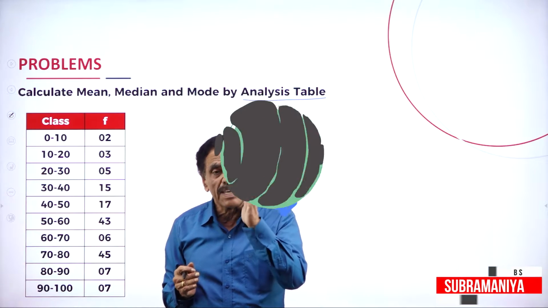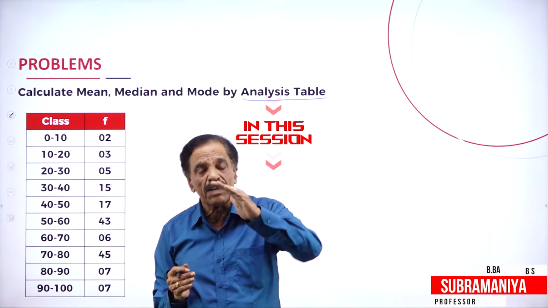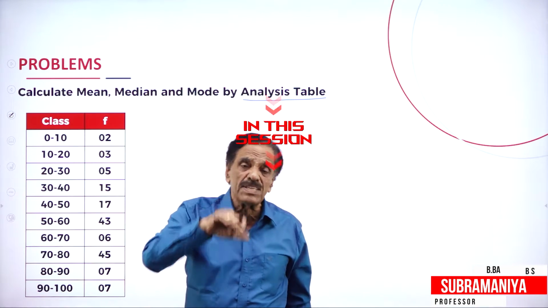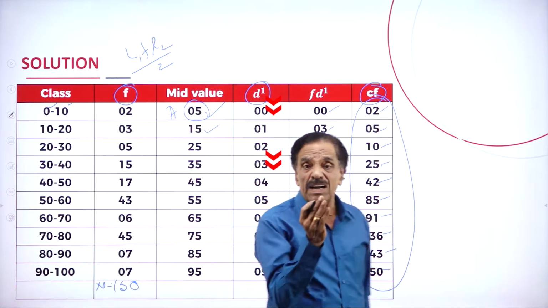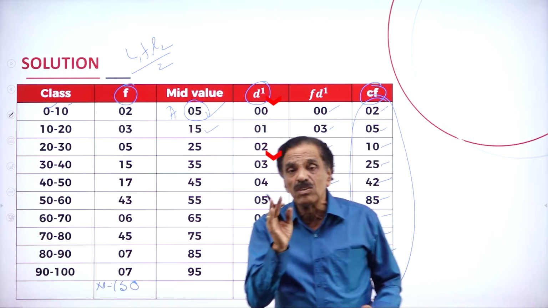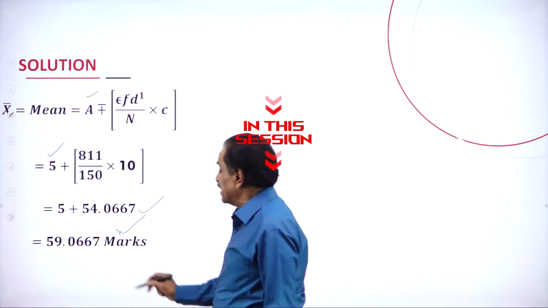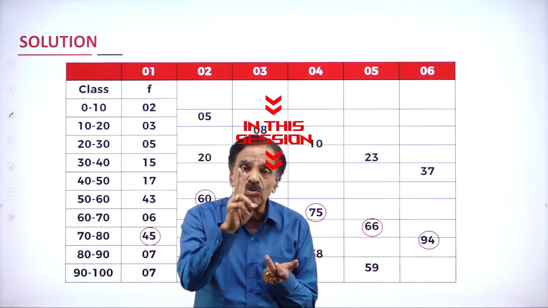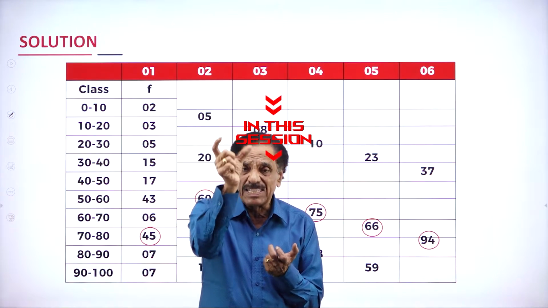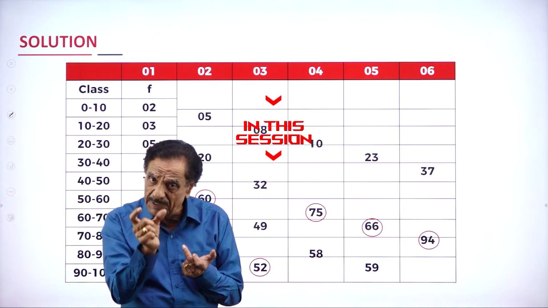What is F1? Highest frequency. What is F0? Behind frequency. What is F2? Forward frequency. Mean, median. Regarding the mode, we go for continuous series. So this is the marks scored by the student, whatever it may be, that's the mean. Take two frequencies at a stretch, add the figures, and find out the highest frequency.